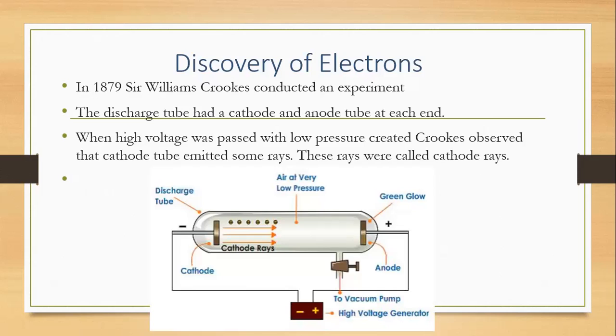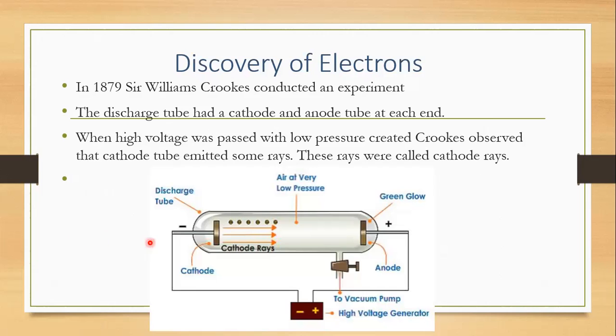So, discovery of electrons. Before J.J. Thomson, Sir William Crookes also played a role in discovering electrons. In 1879, Sir William Crookes conducted an experiment.